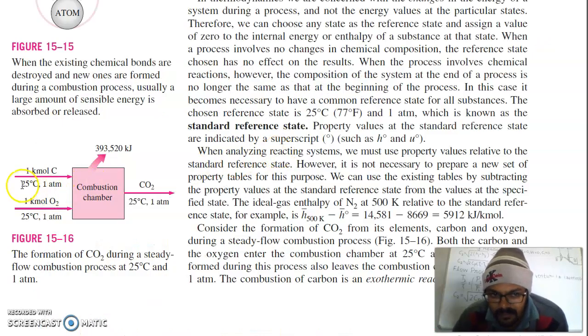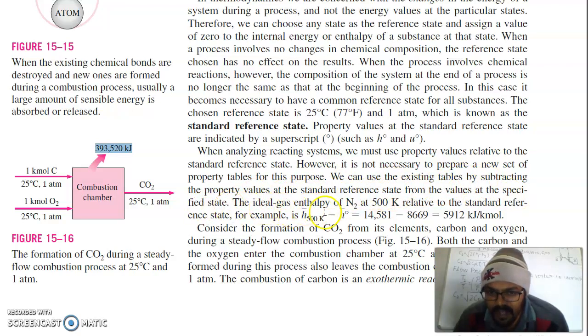So your reactants both come in at 25 degrees Celsius and 1 atmosphere pressure, and the products both come out at 25 degrees Celsius and 1 atmosphere pressure. So it means during this process this much amount of energy is produced. This is a steady flow combustion process, means your pressure and temperature remain the same. But if this is not the actual case, then when analyzing a reaction system, we must use property values relative to the standard reference state. However, it is not necessary to prepare a new set of property tables for the purpose. We can use existing tables by subtracting the property values at the standard reference state from the values at the specified state.